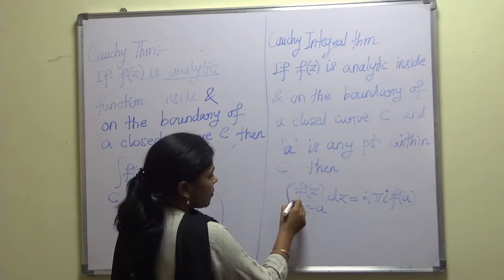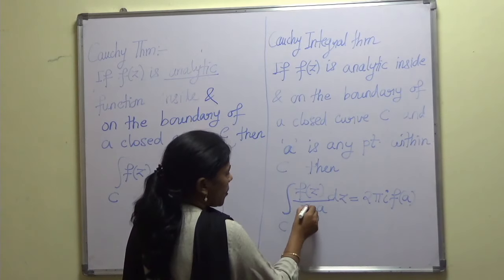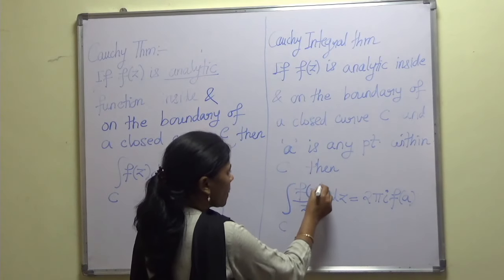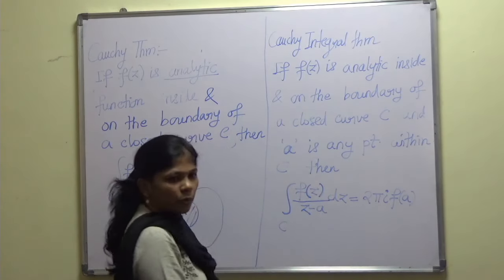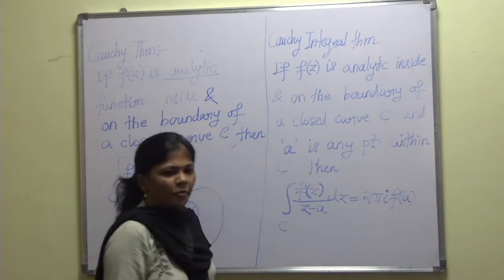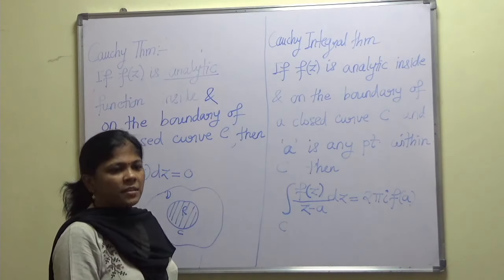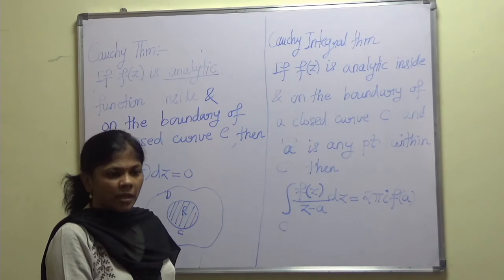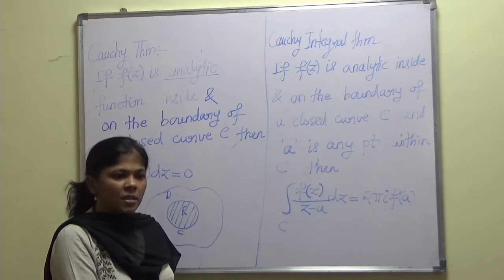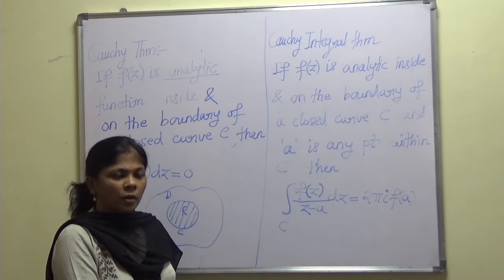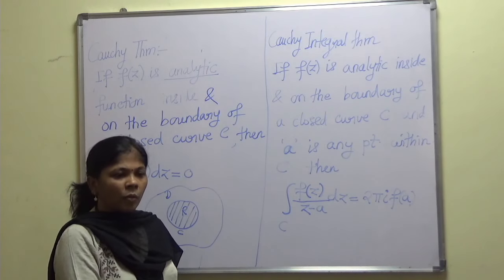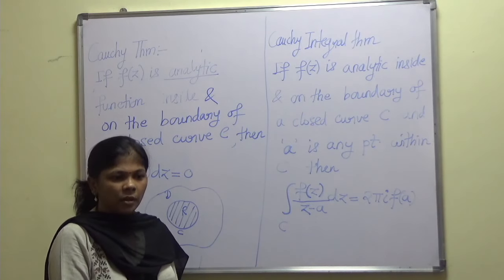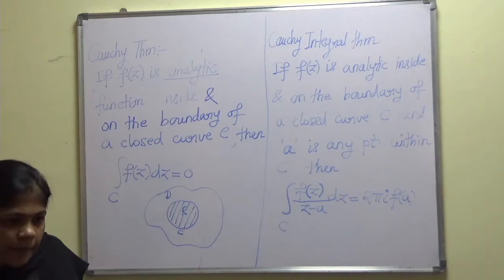So integration of f of z upon z minus a dz equals 2 pi i times f of a. Now we have an extended form of this Cauchy integral theorem, that is the generalized one. So let us see what is the generalized form of a Cauchy integral theorem.